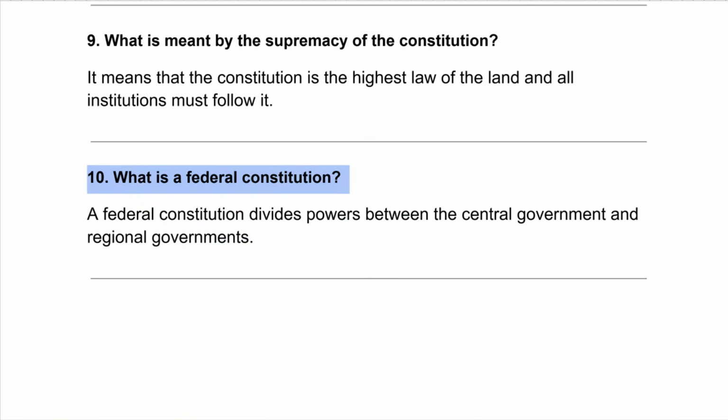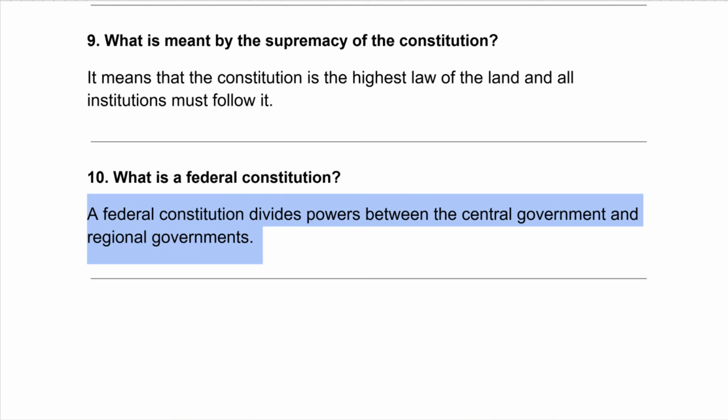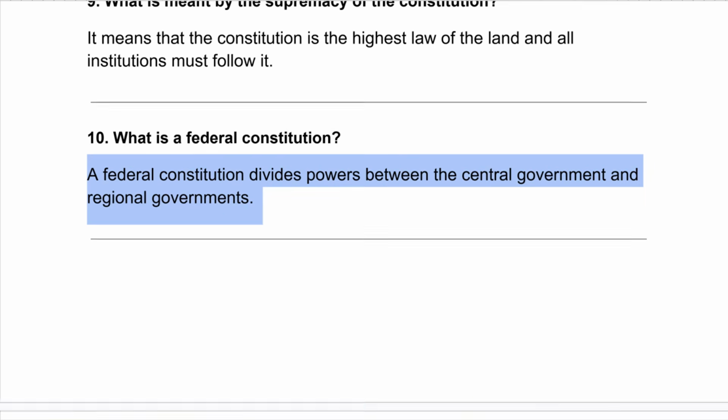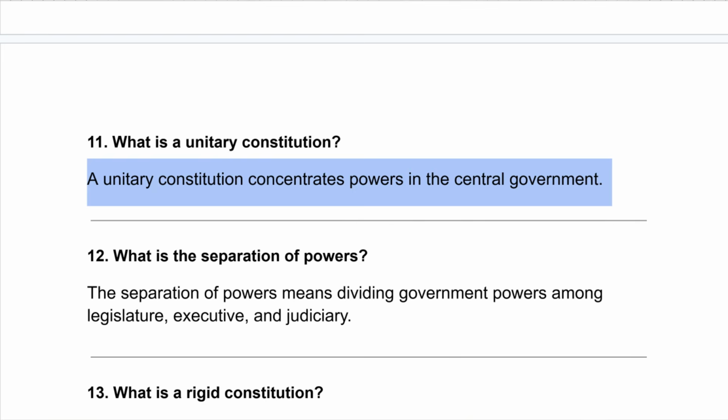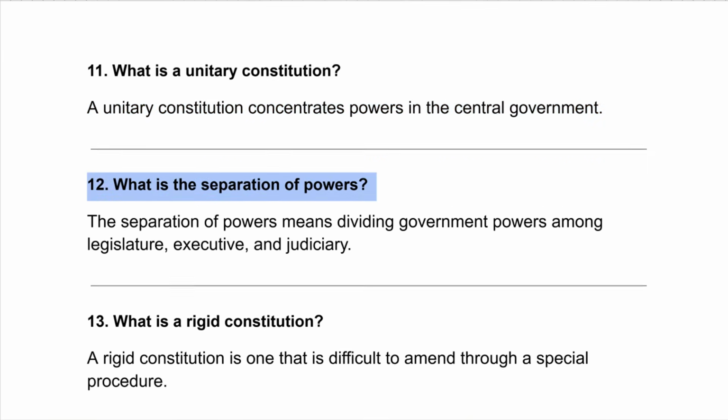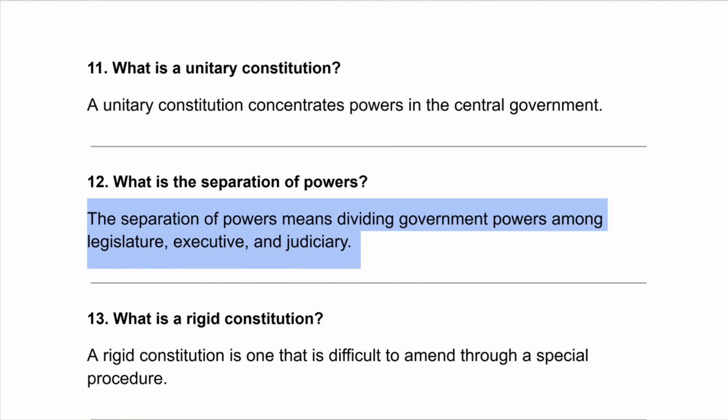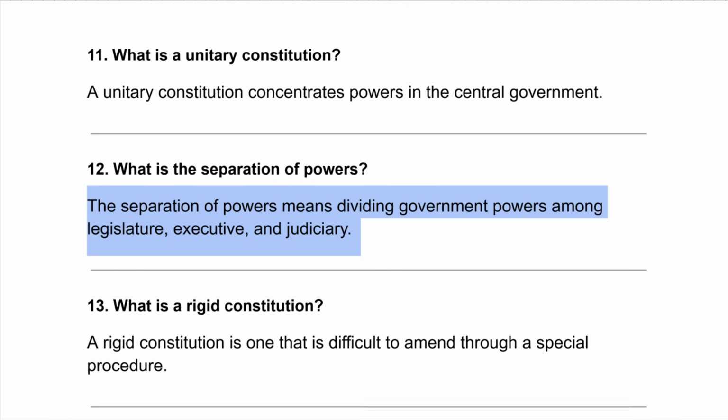What is a federal constitution? A federal constitution divides powers between the central government and regional governments. What is a unitary constitution? A unitary constitution concentrates powers in the central government. What is the separation of powers? The separation of powers means dividing government powers among legislature, executive, and judiciary.